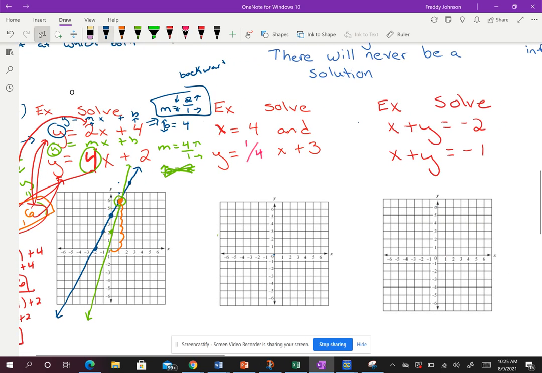Okay, now let's graph these real quick. So I'm going to graph this. Remember this one right here. We'll do it in blue. This one's that funky one. It's not too hard if you can just understand there is no y here, so I can't graph it using y equals mx plus b. But I do know, hey, since there's no y, this means I cannot cross the y-axis.